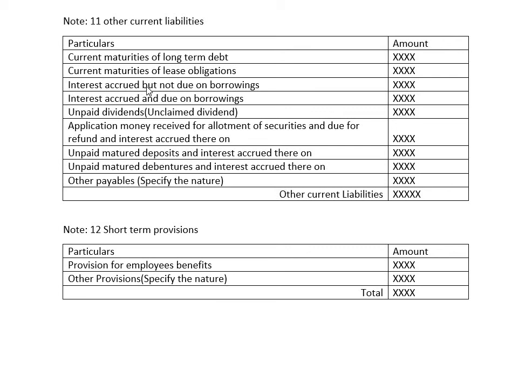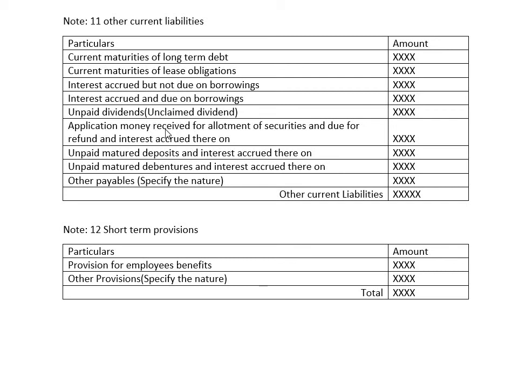then interest accrued but not due on borrowing. When the interest is due to be paid for the borrowed amount, at that time it will be considered as other current liabilities. Then later we are going to have again interest accrued and due on borrowing. See, whatever is accrued has to be paid to the outside parties. Then later we have unpaid dividends, that is unclaimed dividend.